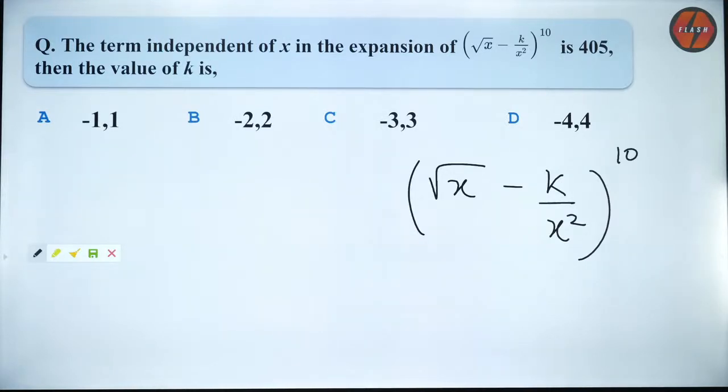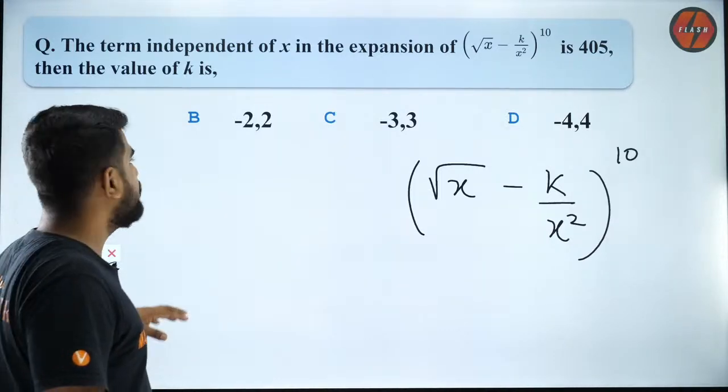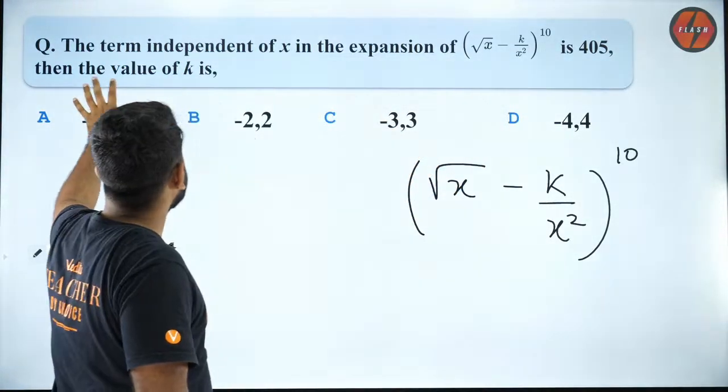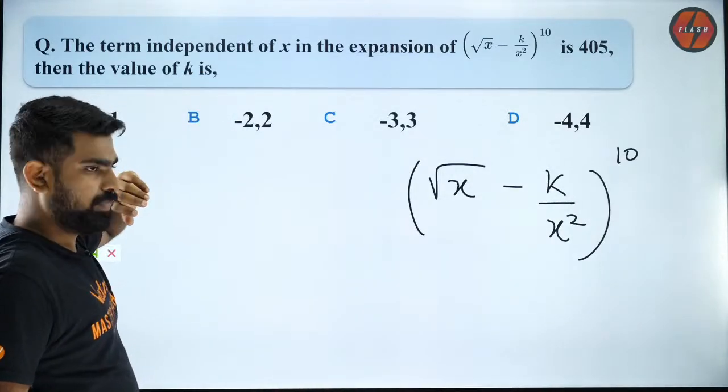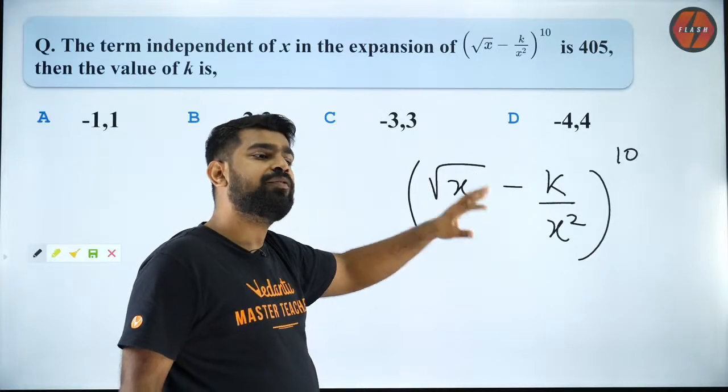Okay. So are you all done? When I say term independent of x, that means the power of x in that term is 0. Okay. So try to think on those lines. So Banu, they are saying the term independent of x is 405. Then what is the value of k? Okay. So first you need to figure out which term is independent of x and then find out what is k.